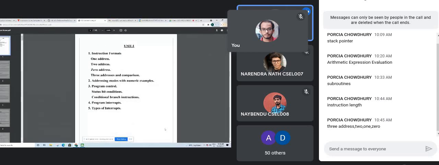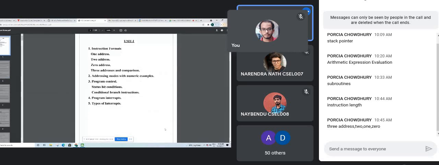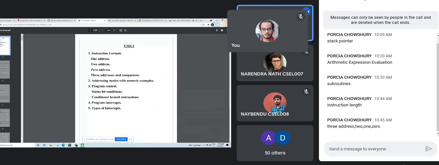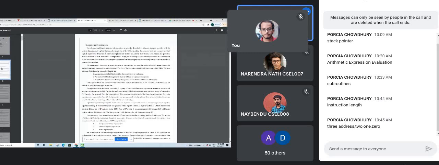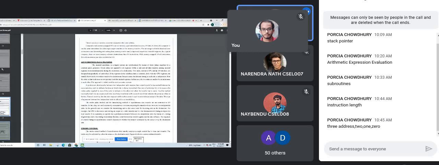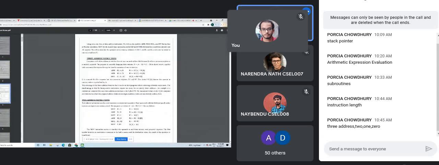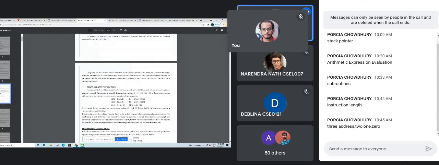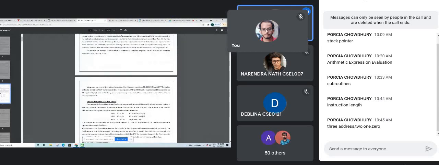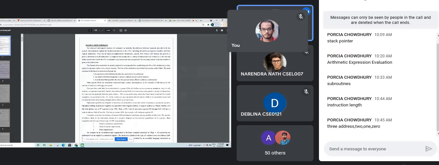For discussing this, we have one arithmetic expression. So this one we are talking about. So 3 address. And what is the expression we are talking about? This is the expression. So a plus b.